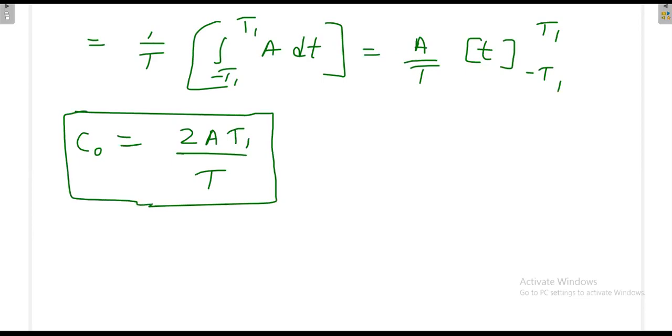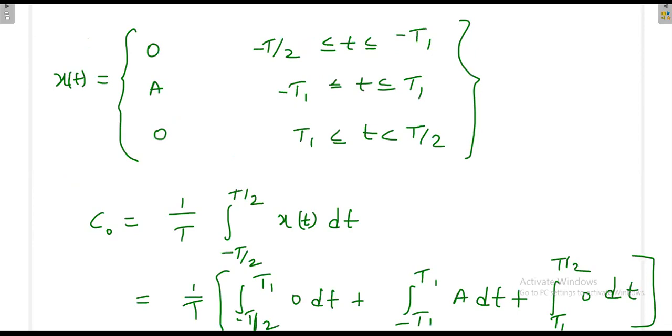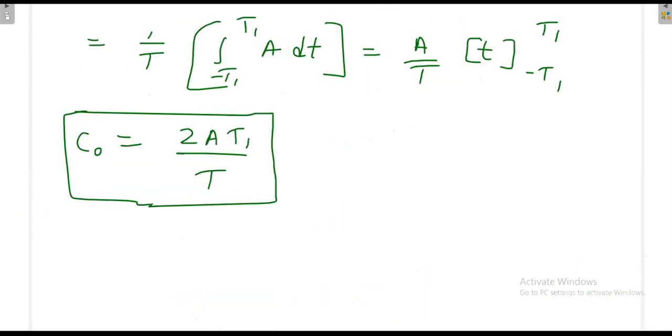The same thing we can find in a different way also. What is another way? This is something like area divided by time. What is the area of this signal in the given time period? That you put in the numerator.